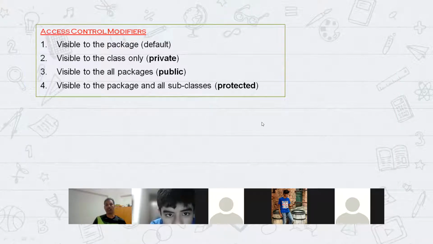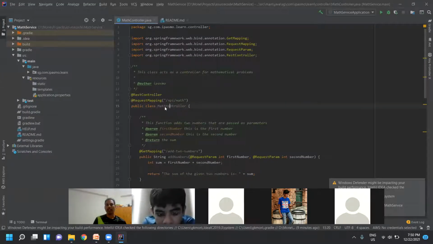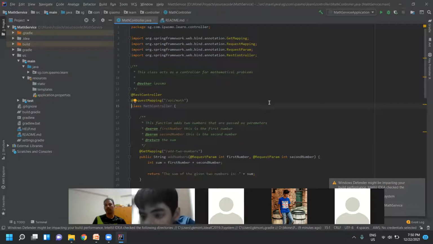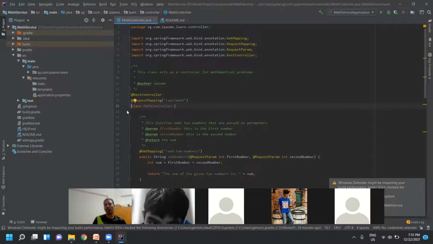Okay, so here we all know about the class, right? Java class. So let me show you that Java class. We have the class here, right? So the first keyword, what is the first keyword? Public. So the first keyword, we call it access modifiers. Okay, what do we call? Access modifiers.